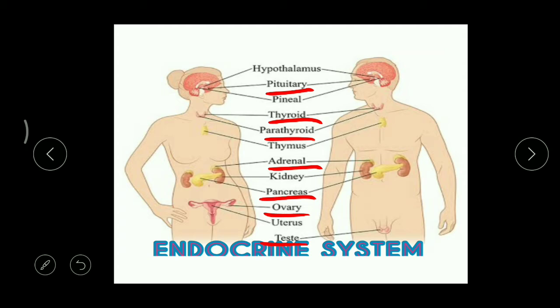These two are mainly responsible for the development of secondary sexual characters. We already studied what secondary sexual characters are in a male and a female. All these secondary sexual characters are because of these two endocrine glands, ovary and testis. Okay, so this is the endocrine system.